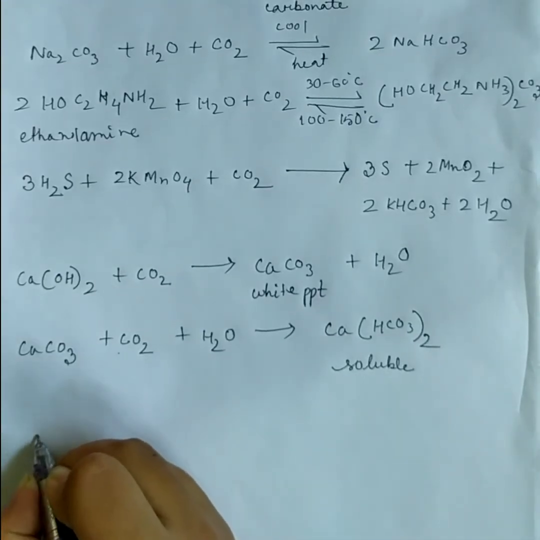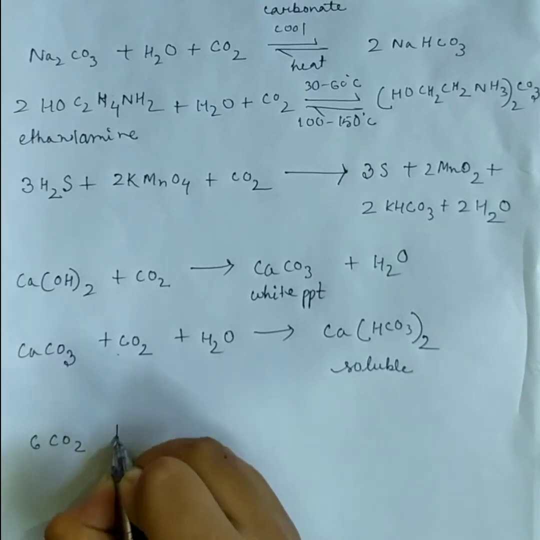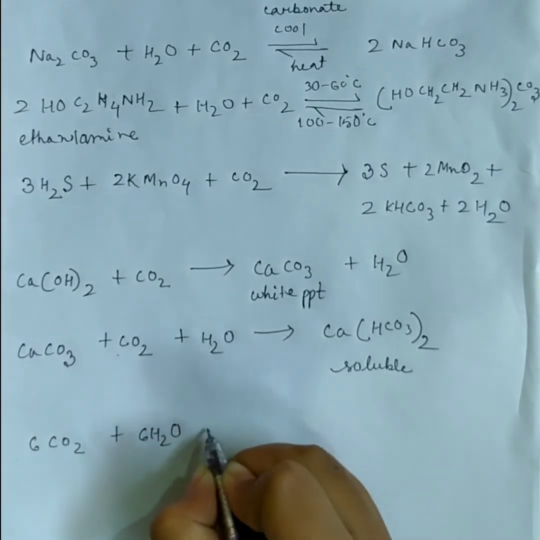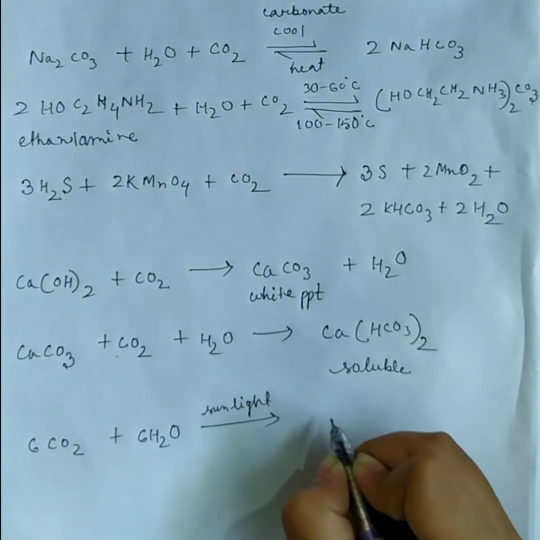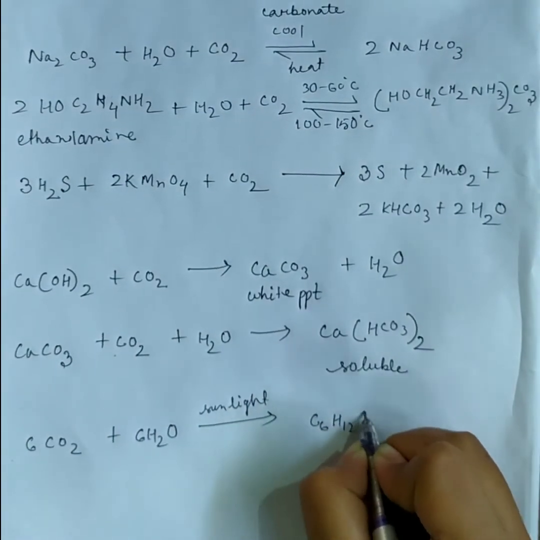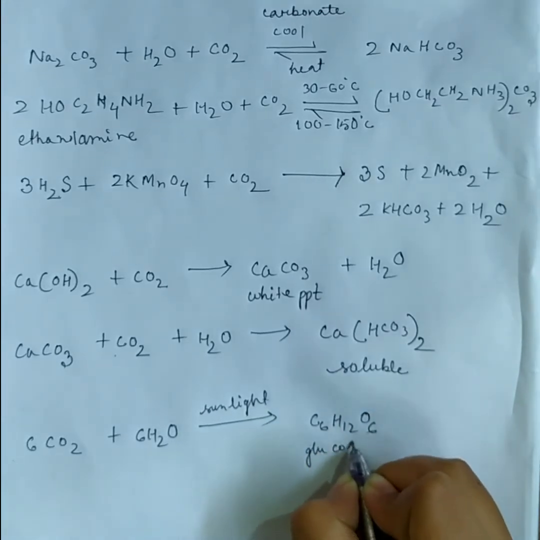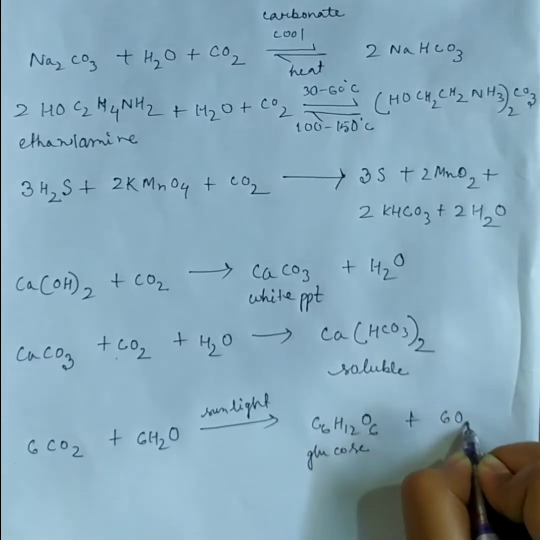Biologically, carbon dioxide is important in the process of photosynthesis, when the green parts of plants manufacture glucose sugar. Ultimately all animal and plant life depends on this process. This reaction is carbon dioxide and water in the presence of sunlight forming glucose, that is C6H12O6, and oxygen.